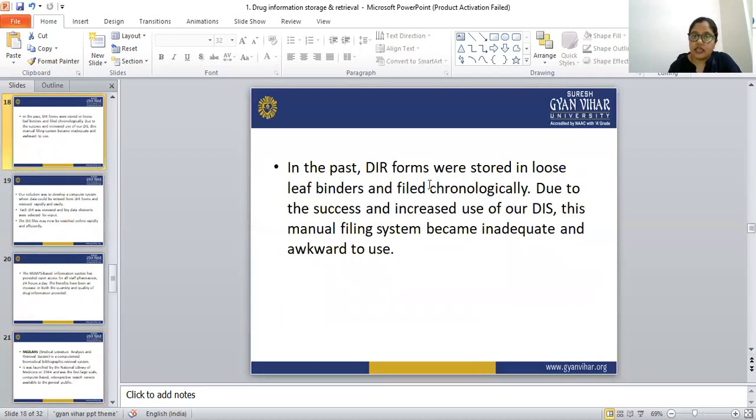In the past, DIR forms were stored in loose leaf binders and filed chronologically. Due to the success and increased use of the DIS, this manual filing system became inadequate and awkward to use.